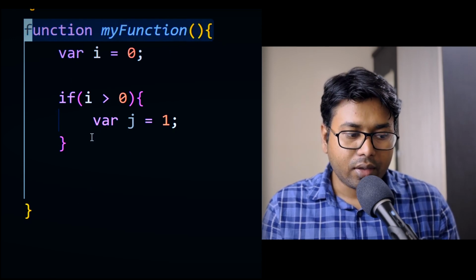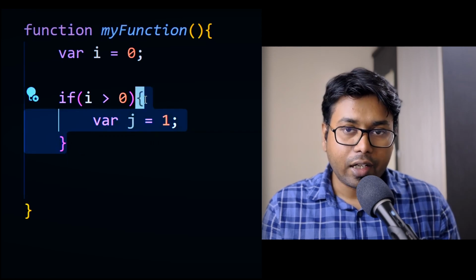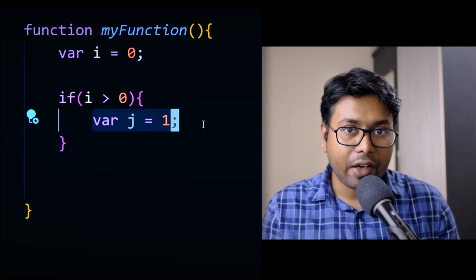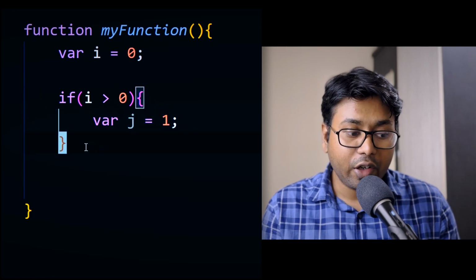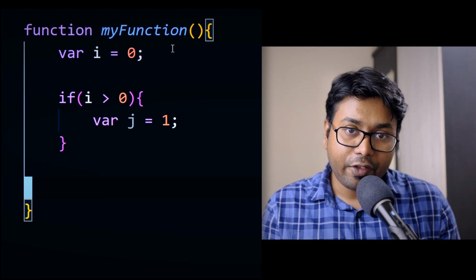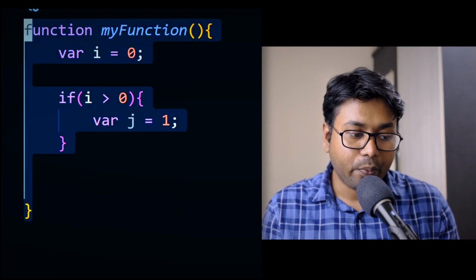That also means that this is an if block. Inside the if block, there is no lexical scope. So this j variable doesn't have its own scope. This if block does not have its own scope. That means whatever you define inside the if block is also defined outside the if block and in this function scope. That is how lexical scope works.